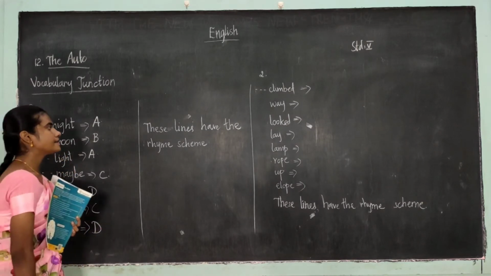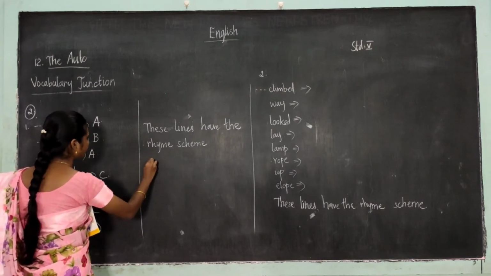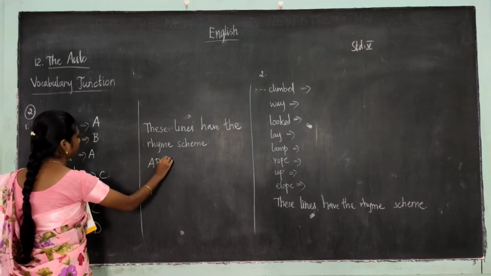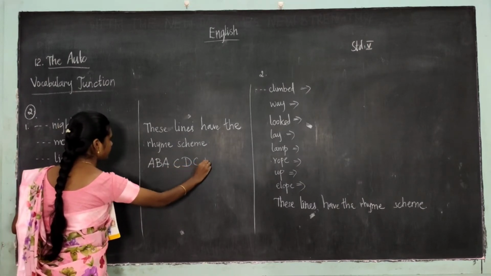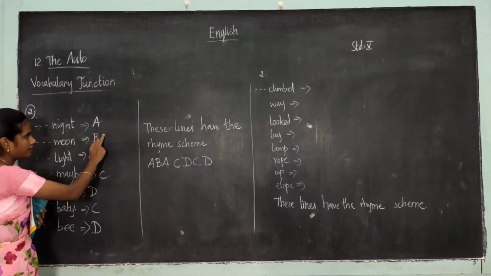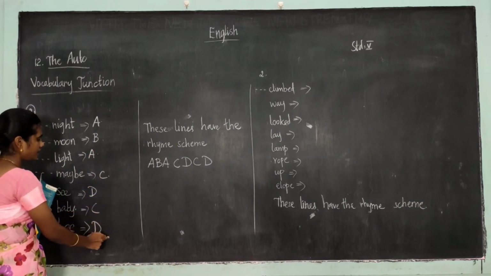So these lines have the rhyme scheme. What's the rhyme scheme they have? That is A, B, A, C, D, C, D.